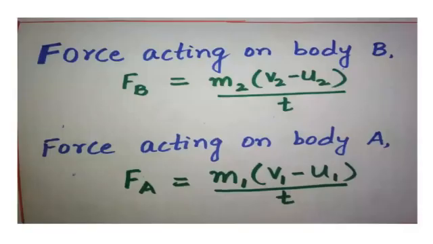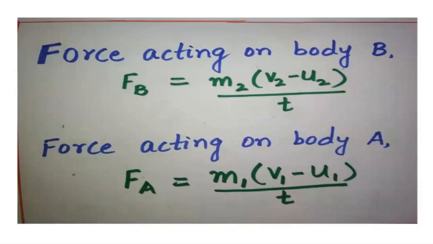First, the force acting on body B. Now A and B are there. I told you A's velocity is more, so A will move with force and hit B. That is the collision. So Fb is equal to m2 into (v2 minus u2) by t. This is the rate of change of momentum.